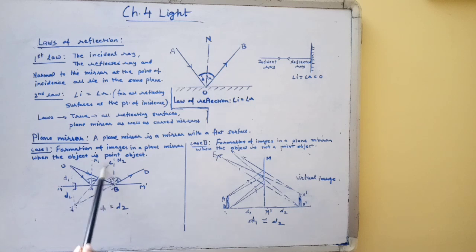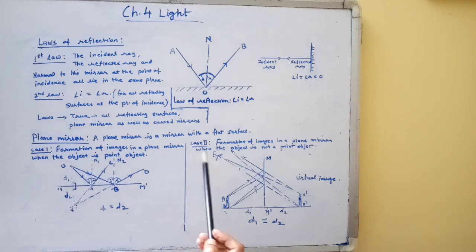When the reflected rays are produced backward, they appear to come from a point, say I, as shown in the figure. The image I is as far behind the mirror as the object O is in front of the mirror, which means the perpendicular distance of the image from the mirror is equal to the perpendicular distance of the object from the mirror, that is D1 equals D2.